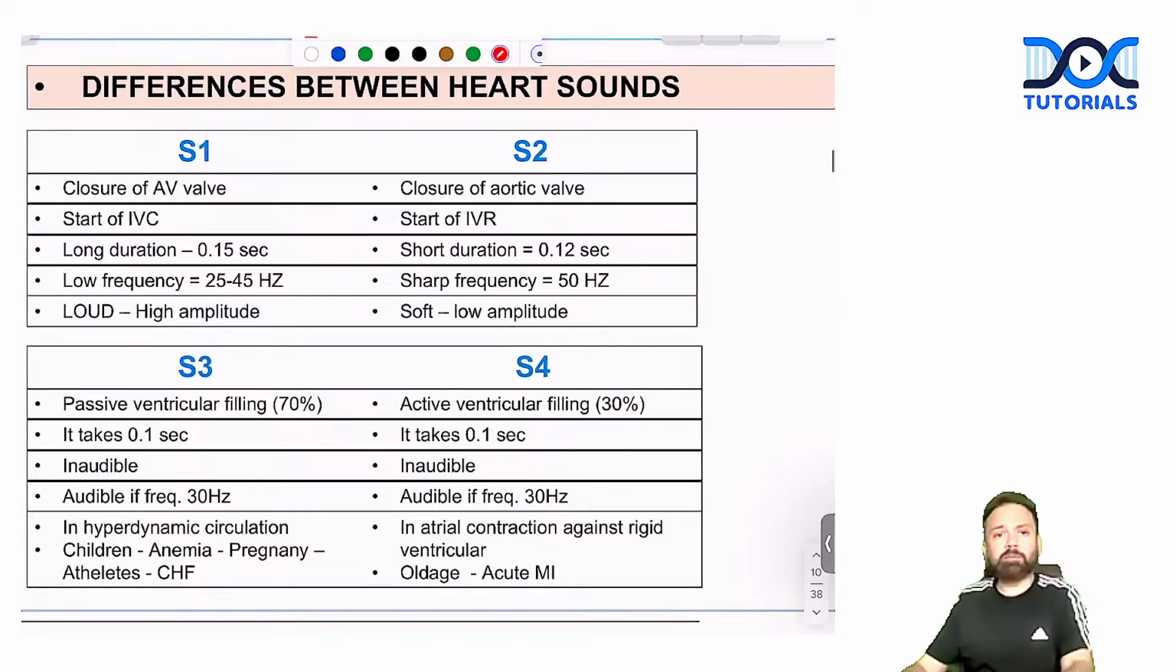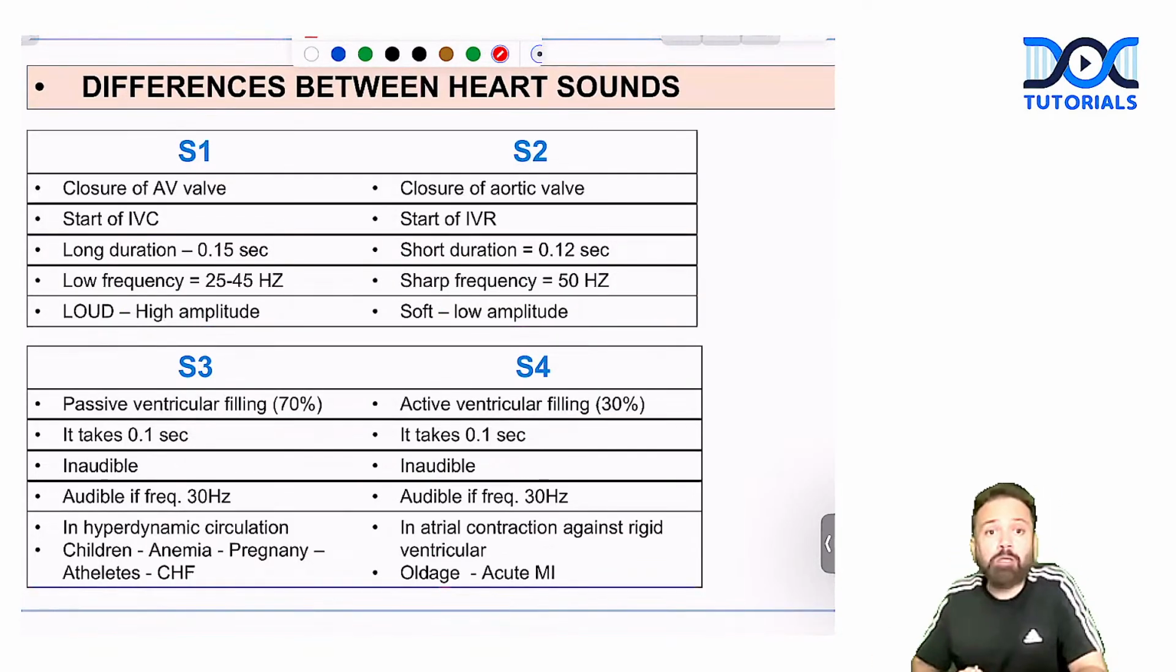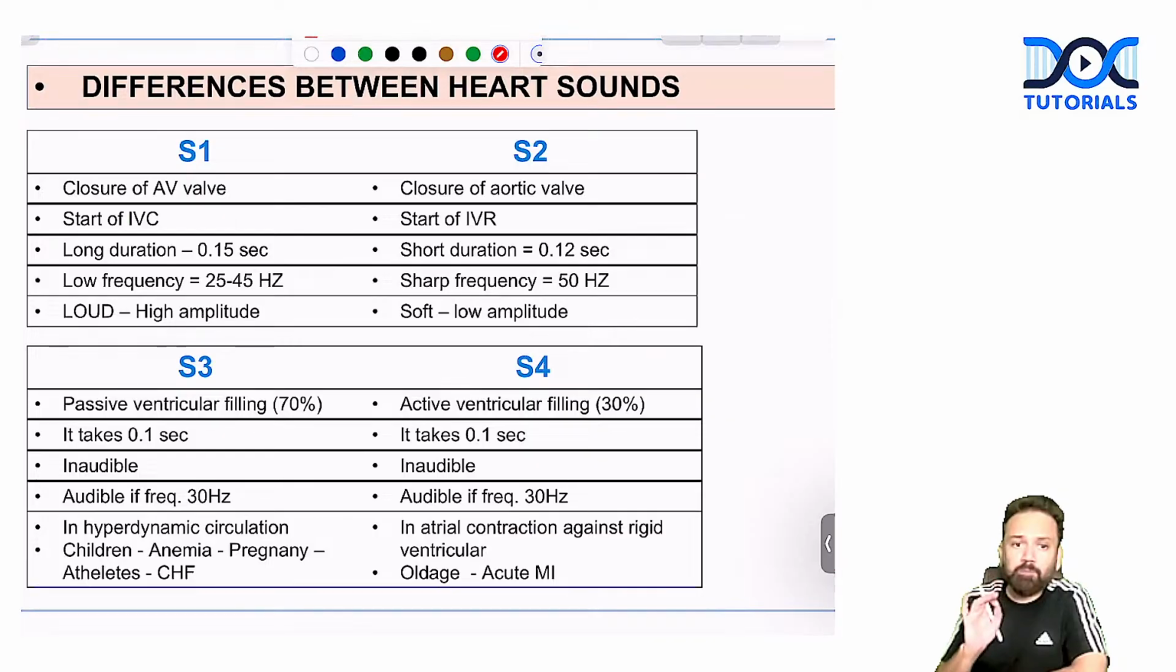Now, we already discussed the heart sounds, but sometimes in the exam they ask you the total difference: tell me all the factors. This is important for your clinical viva, clinical practical, and theory also. To remember S1 and S2, there is a mnemonic. In S1, there is L, L, and L: long duration, low frequency, and loud. Frequency is low, around 25 to 45.